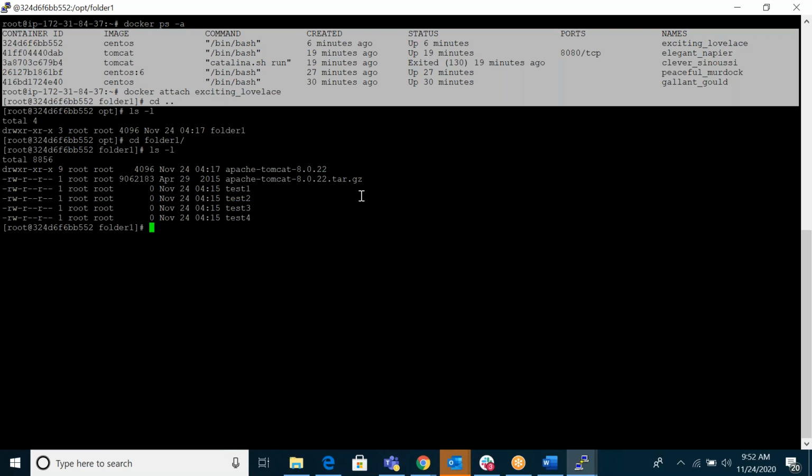Charan, any confusion? No confusion, but the commands and all are new for me. Okay, commands are new, no problem. Initially it's okay. Once you practice, it's very easy. Compared to Ansible, Docker is very easy.